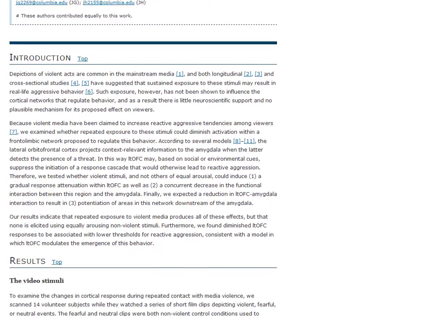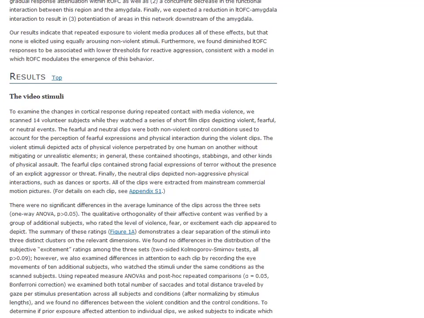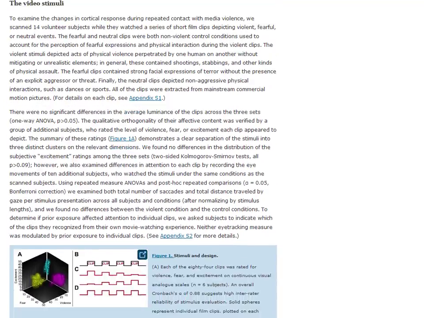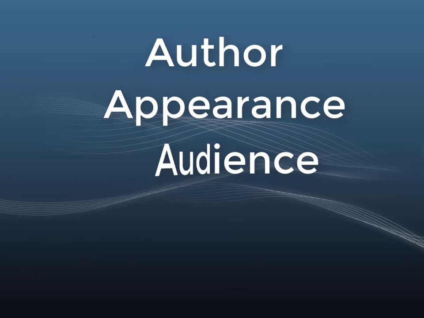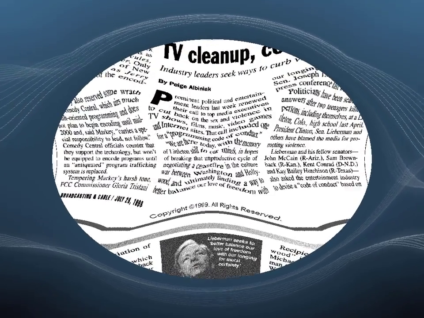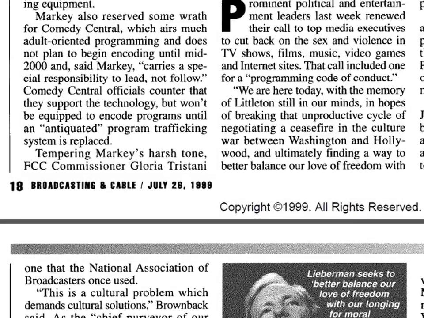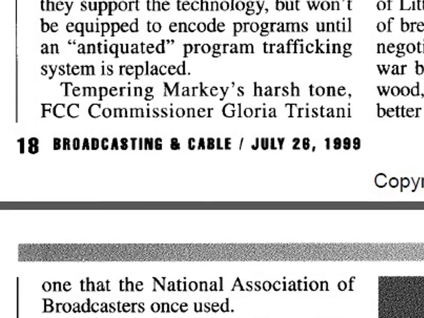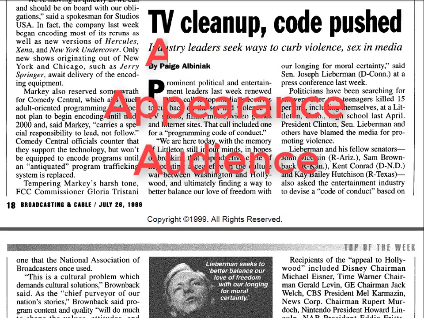Once I know I have an article, how can I tell whether it should be included in my research? Is the article just some unqualified individual's opinion, or is it considered scholarly? Let's look at the two articles so that we can see some of the differences: author, appearance, and audience. The article we are looking at is entitled TV Cleanup Code Pushed. It was an article in a magazine entitled Broadcast and Cable. Let's look at the three elements we discussed for evaluating websites and apply them here.